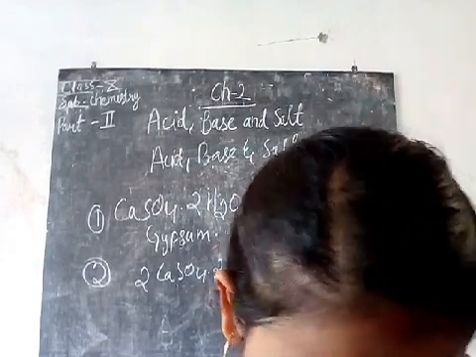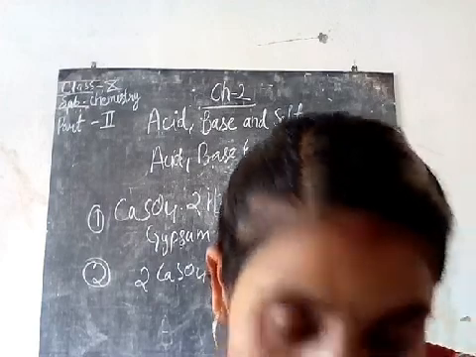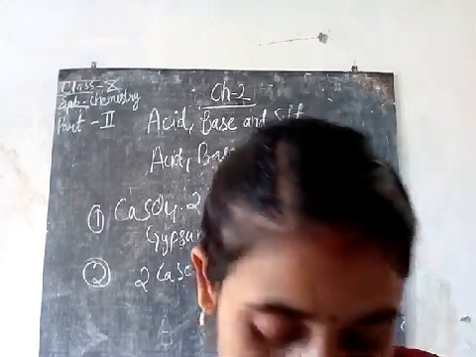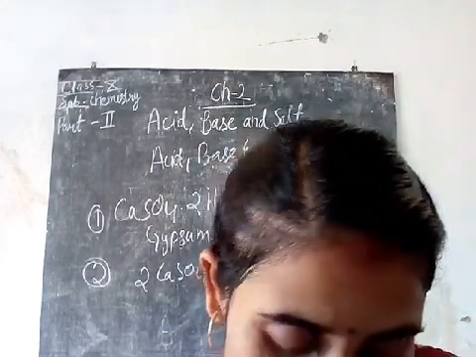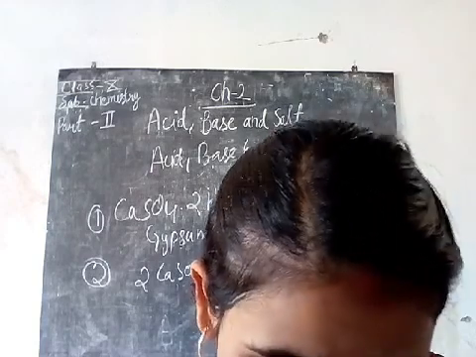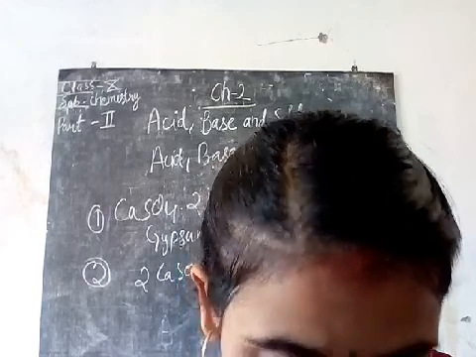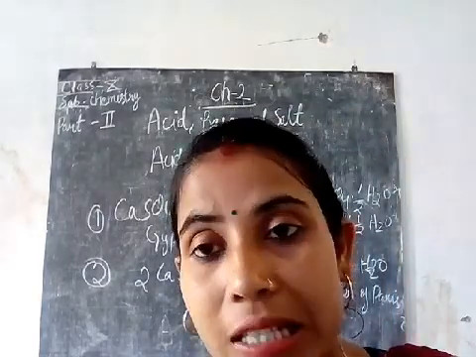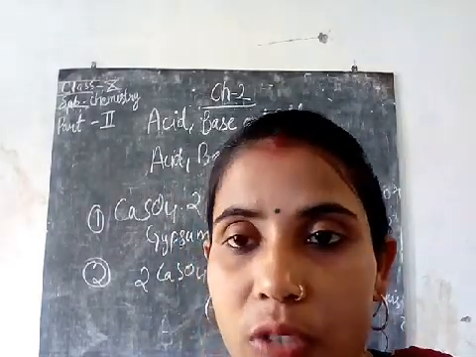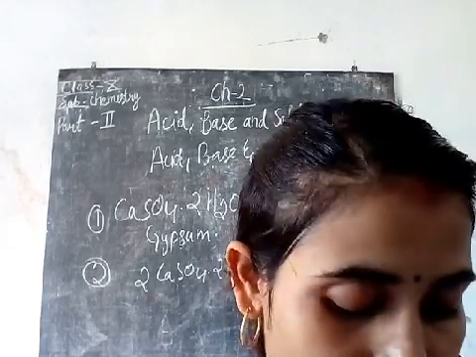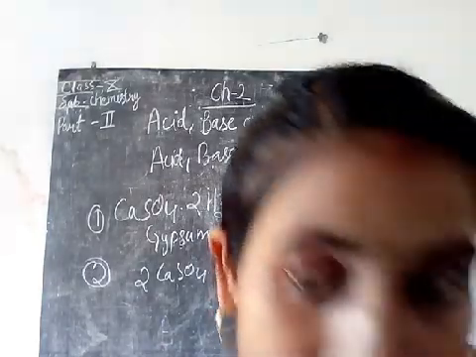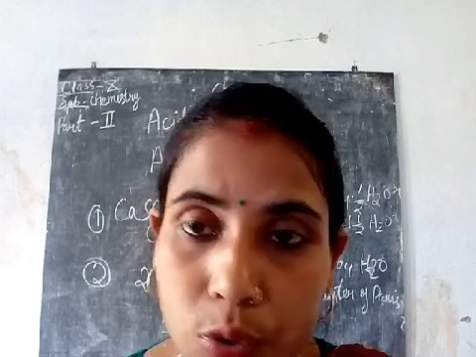Now, what are the properties of plaster of Paris? Plaster of Paris is a white powder. It has a very remarkable property of setting into a hard mass on wetting with water. So it sets into a hard mass when wetted with water, and for that purpose it is used for fractured areas and to seal.